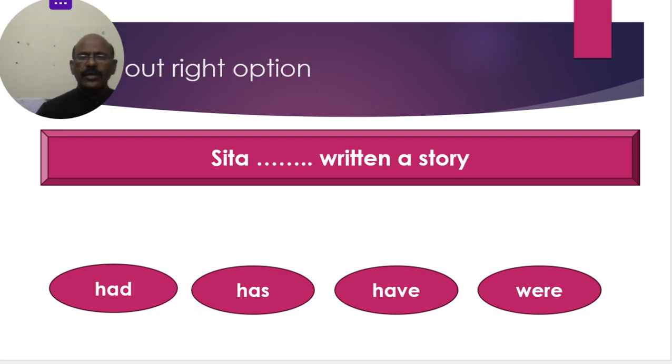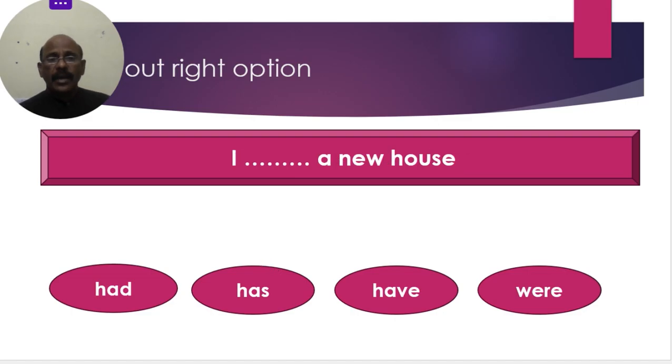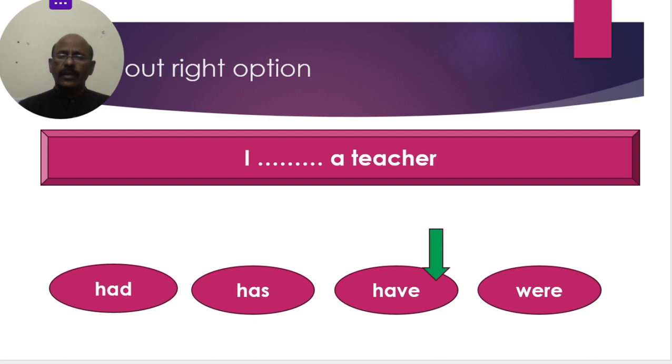"Sita dash written a story." It's a third verb: write, wrote, written. So we can use have forms. This is also in the present tense. Sita has, as it is singular. Next, "I dash a new house." After I, present tense, have only. We know that, I have a new house.